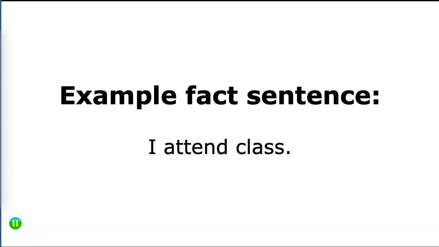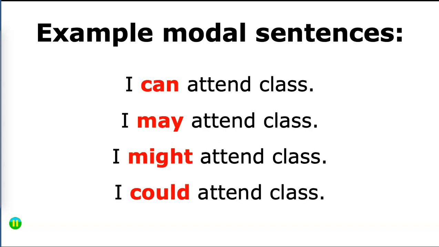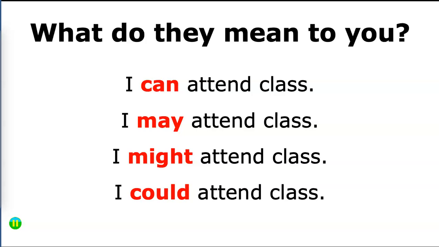So let's look at a fact sentence. I attend class. This sentence does not contain a modal verb. Example modal sentences. I can attend class. I may attend class. I might attend class. I could attend class. What do they mean to you? Now pause and write down what you think these mean to you.